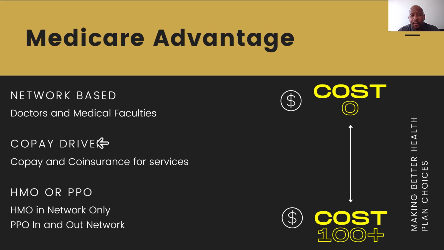HMO means in-network only. With a PPO, you have in and out-of-network coverage, but keep in mind that you'll pay a higher cost if you go outside the PPO plan's network. And those acronyms, if you're not familiar with them: HMO, Health Maintenance Organization plan, and PPO, Preferred Provider Organization plans. And also, to give you an example of some of the costs associated with the Medicare Advantage plans, you'll pay $0 to $100 a month on plan premium.